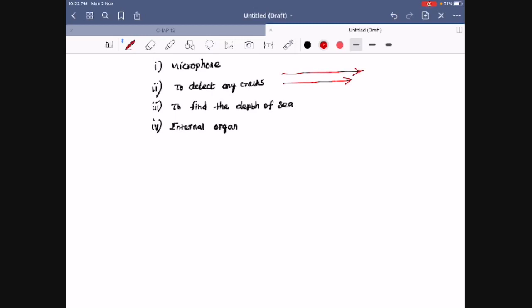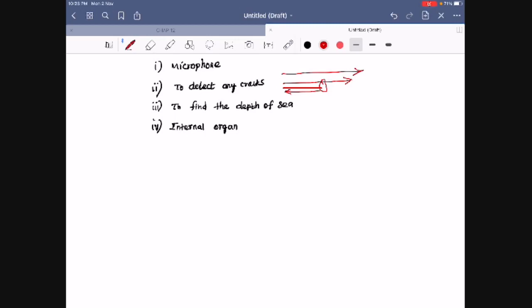But if there is any crack or small defect, once it hits, it will come back. In this way they analyze how to detect small holes or any damages by using ultrasonic waves.